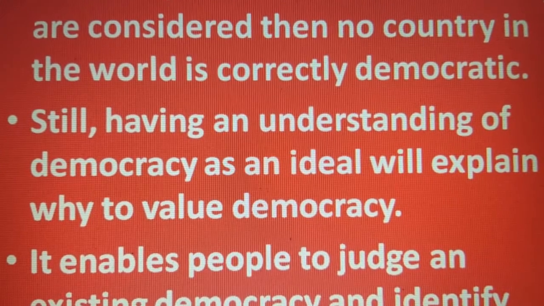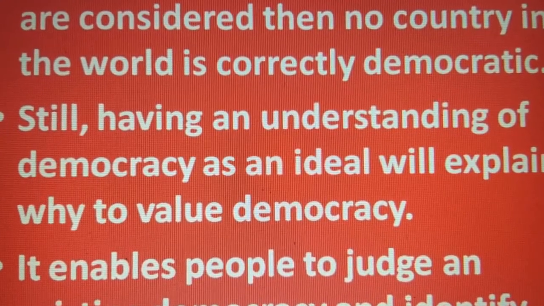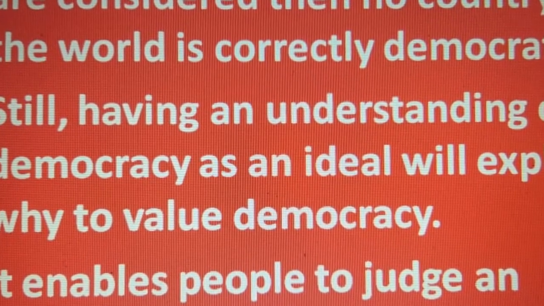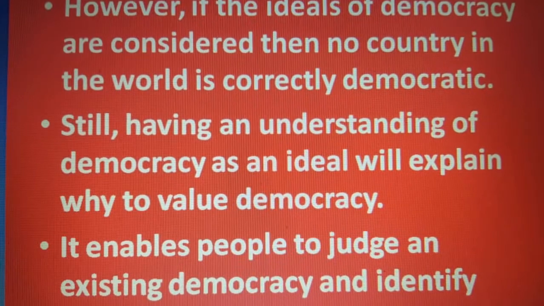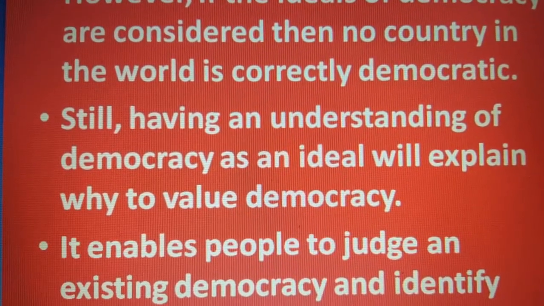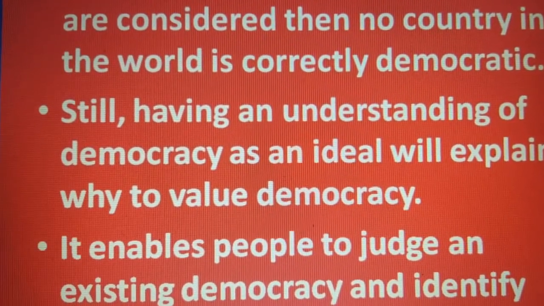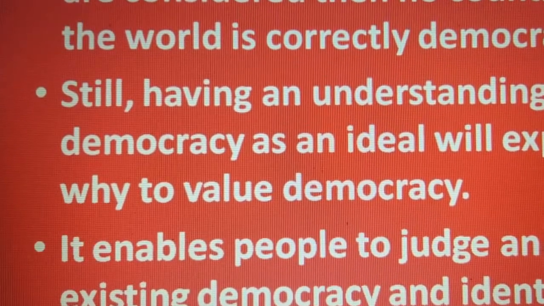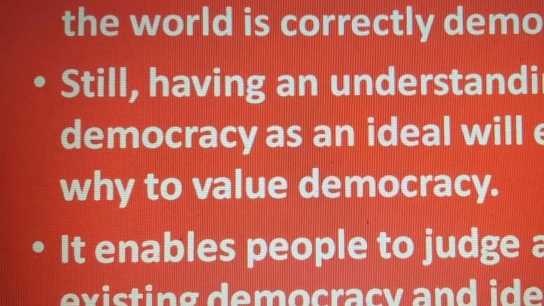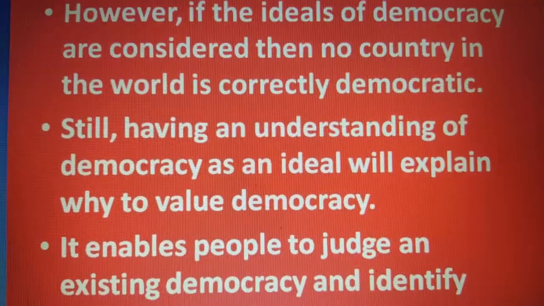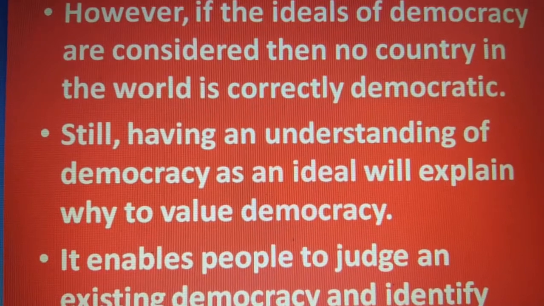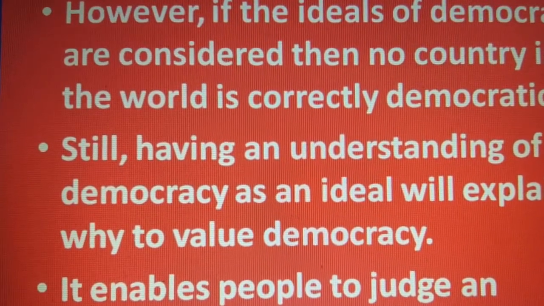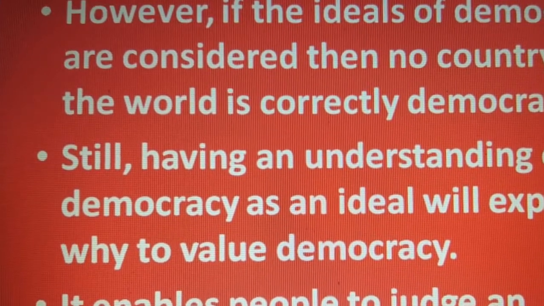As we see, the democracy which is followed by all the countries, we can say that nobody is correct. No country is doing perfectly, but they have to follow it because they don't have any other alternative. Still, having an understanding of democracy as an ideal will explain why to value democracy. Because we are getting such flexible rules and regulations in democracy, that's why they should value democracy.